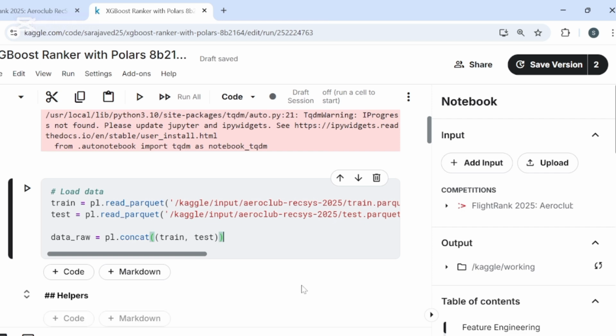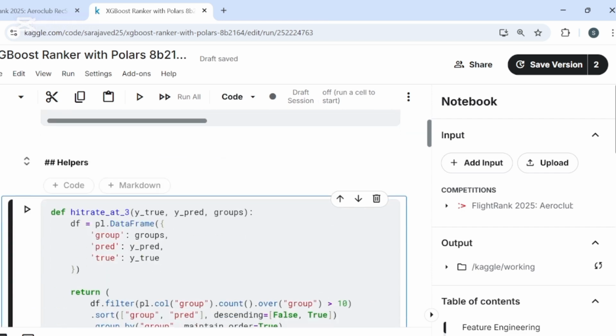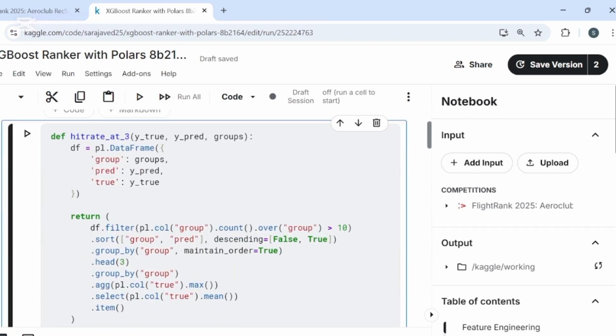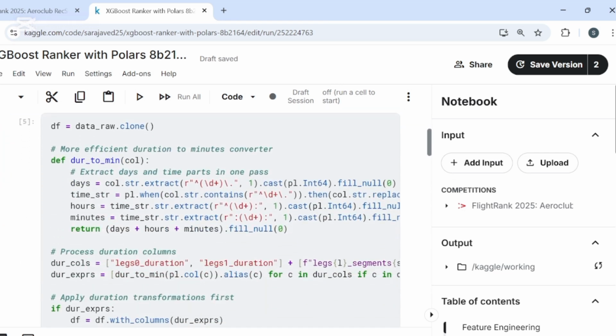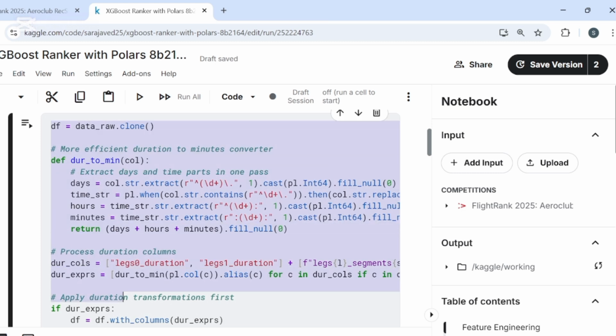This next block is the heart of our data preparation. We are using Polars' expressive and effective API to create a whole suite of new features from the raw data. Let's break down what's happening.